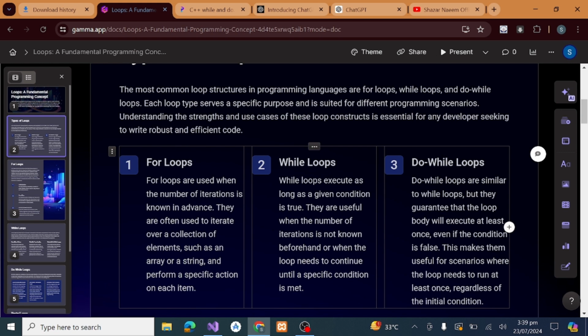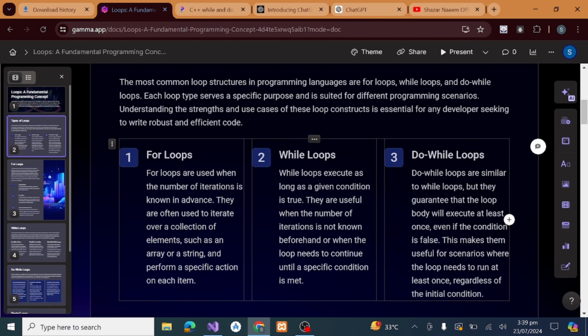Now we will move forward toward the while loop. While loops execute as long as the given condition is true. They are useful when the number of iterations is not known beforehand, or when the loop needs to continue. So while loop is used when we do not know the number of iterations, or do not know the repetitions. So in that scenario we will use the while loop.